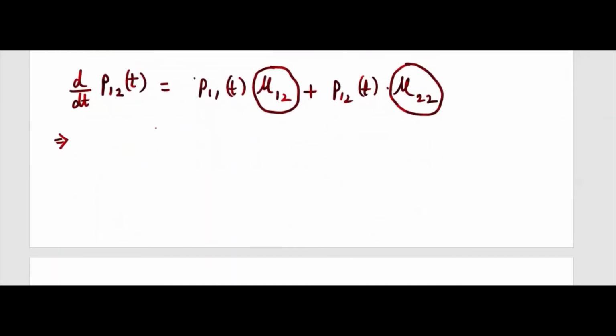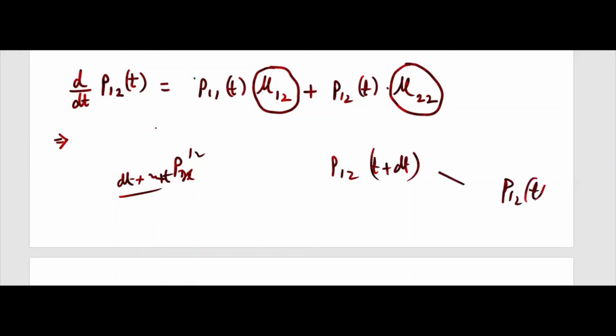And this one, if you want to form from the first principle, it will take some time, another 5 minutes. You have to start this way. P12, we write this way, though in the life insurance case we have written x plus t, 1 2 that way. You have to find P12 at t plus dt. Then you will get P12 at t here, bring that one, divide by dt, take the limit as dt tends to 0.